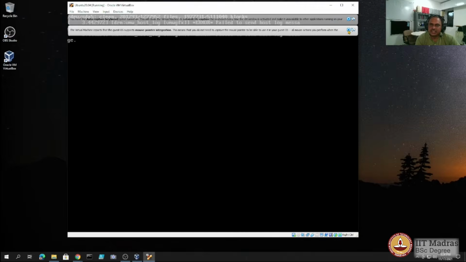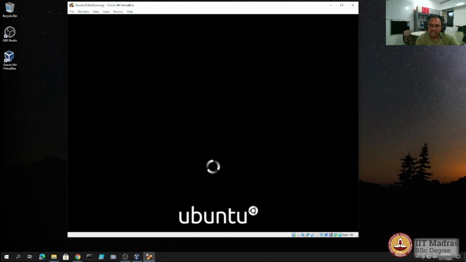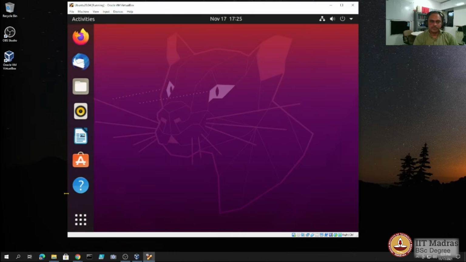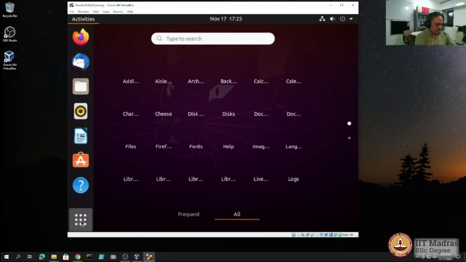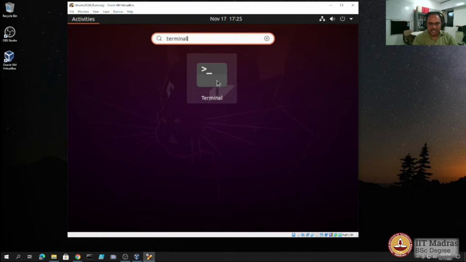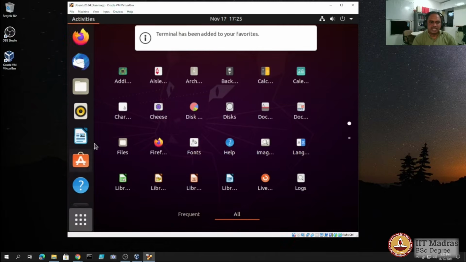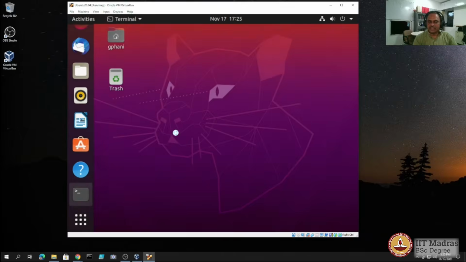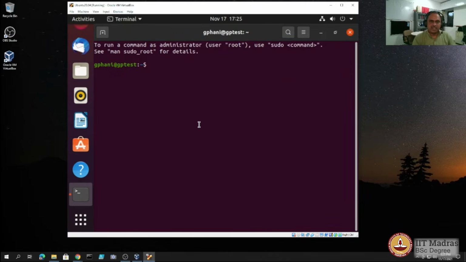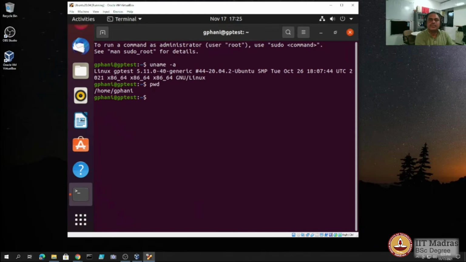So in that sense, it's a very nice way of being able to learn the command line environment on an Ubuntu virtual machine. Okay, so here in front of you, I just booted the virtual machine again, and I am logging in. Then I open the terminal once more to show you that cycle of getting into the terminal environment inside the VM, which is running on top of Windows, and then again coming out and shutting it down. And that is a cycle that you can do whenever you want to spend your time with Ubuntu, working with the whole OS.